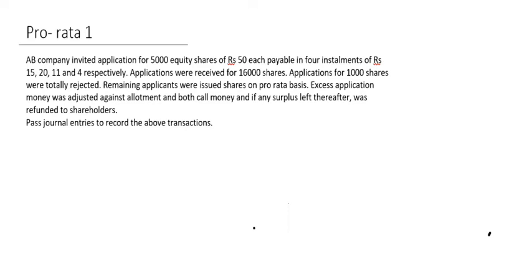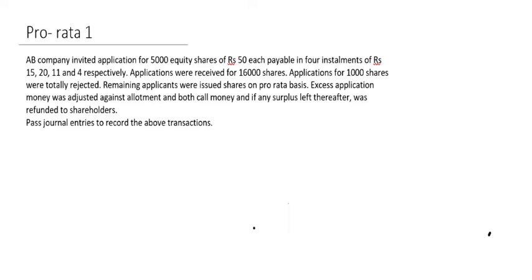Applications were received for 16,000 shares, which means in place of 5,000 shares we have received 16,000 applications. It means it's oversubscription, and applications for 1,000 shares were totally rejected. It means these are refunded. The remaining applications, 16,000 minus 1,000, that is 15,000 applications, were issued shares on a pro rata basis. It means those who applied for 15,000 shares were allotted 5,000 shares.